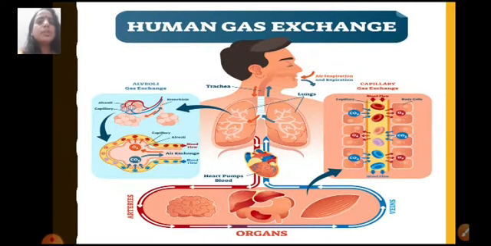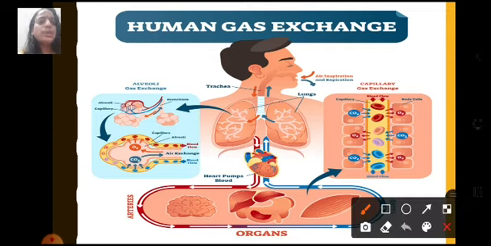We have already seen the human respiratory system, and in this video we are going to deal with human gas exchange, that is the gaseous exchange taking place in the body of human beings. We already know that we inhale oxygen. This oxygen passes through the nasal cavity to the trachea. Trachea then divides into bronchi.